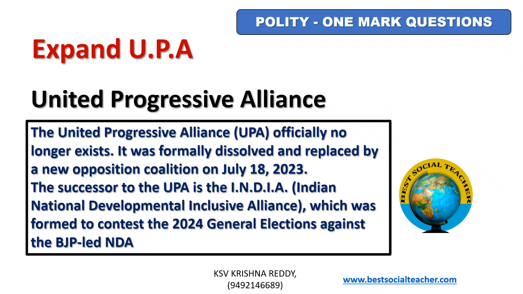But UPA does not exist now. In the place of UPA, India Alliance was formed. India means Indian National Developmental Inclusive Alliance. It is headed by Congress Party against BJP-led NDA.